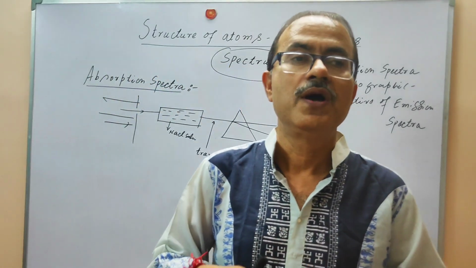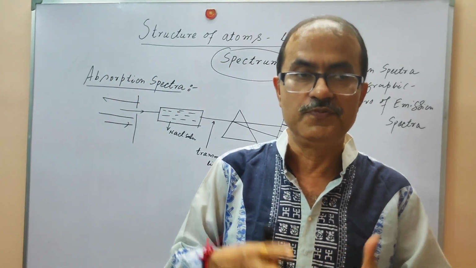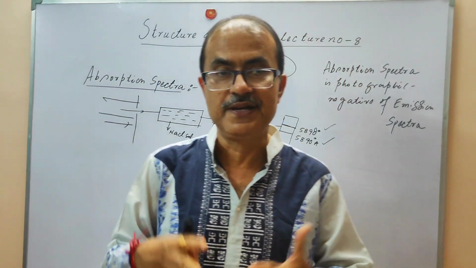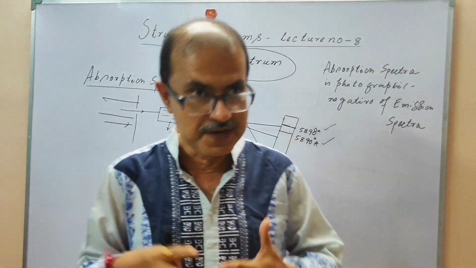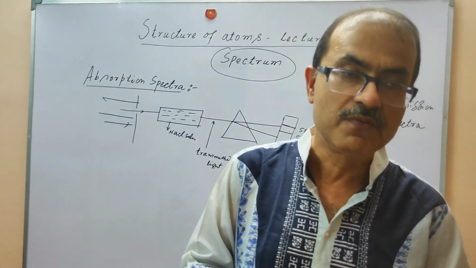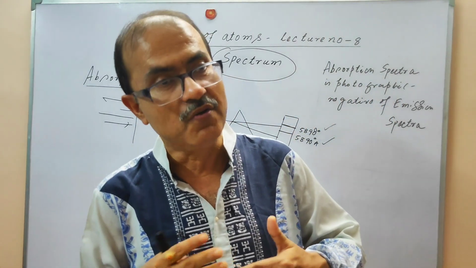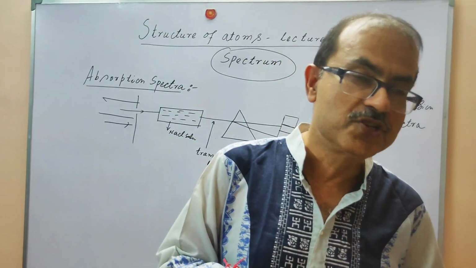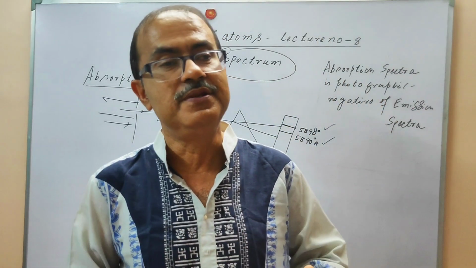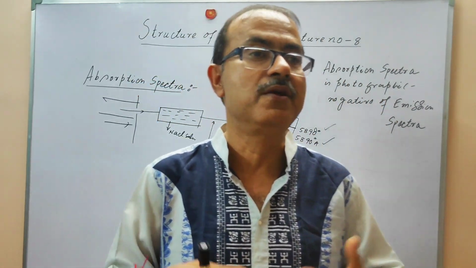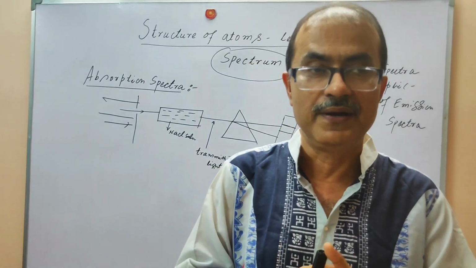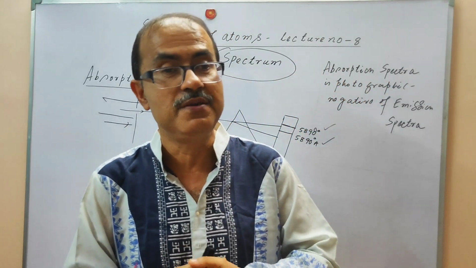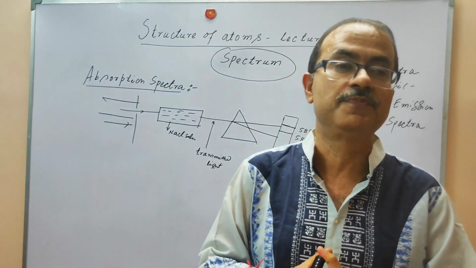In this video we have discussed the spectrum, the different types of spectrum, the definition of the spectrum, the continuous spectrum, and then the absorption spectrum and the line spectrum. We have understood that the line spectrum is a very important spectrum.